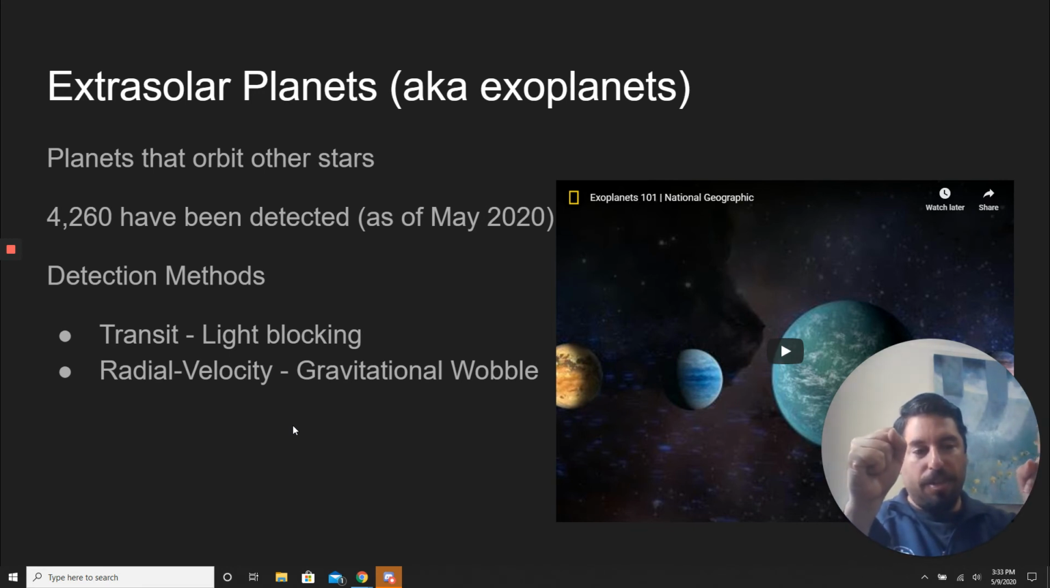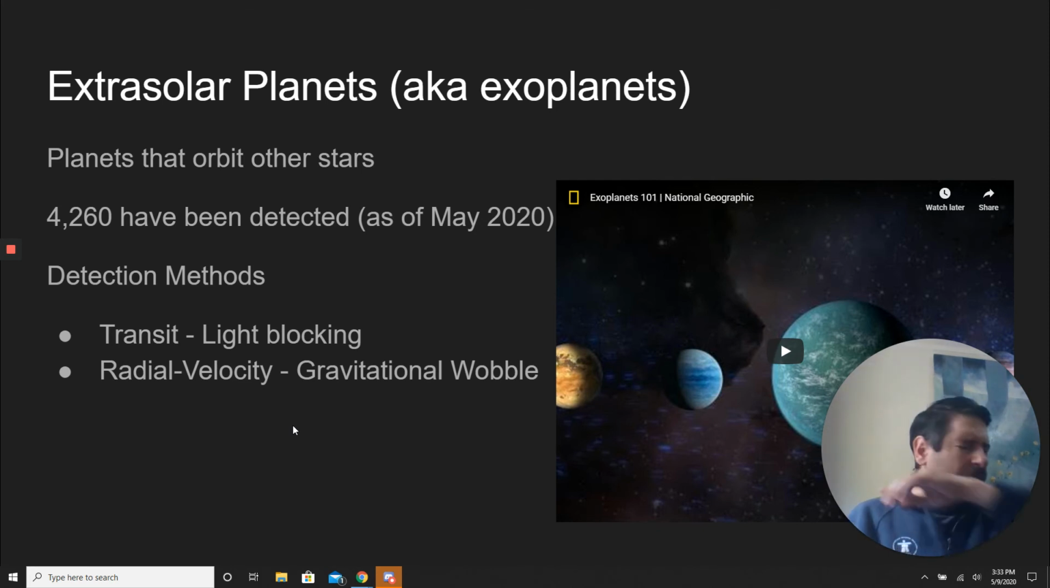So even though the star is causing the planet to go around, the planet is causing the star to wobble a little bit. And if we look at that wobble, we can determine if there's a planet there, and the size of the planet, and a bunch of different information.